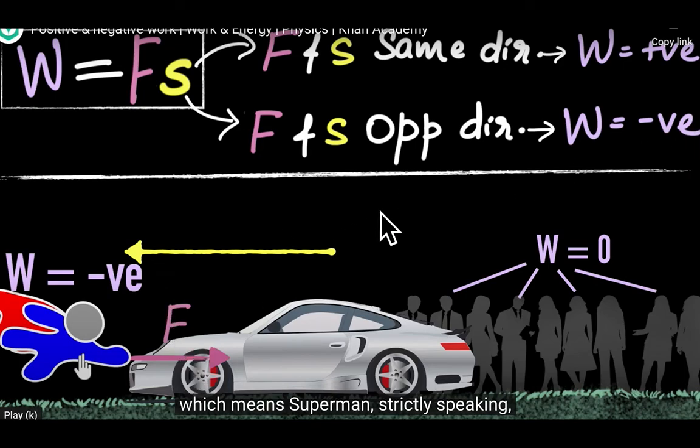Means when we apply the force and displacement in the same direction, the speed of the object increases. When these two are in the opposite direction, then speed decreases. And those people are standing and doing nothing. Neither are they applying force nor is displacement there, so their work done is zero.